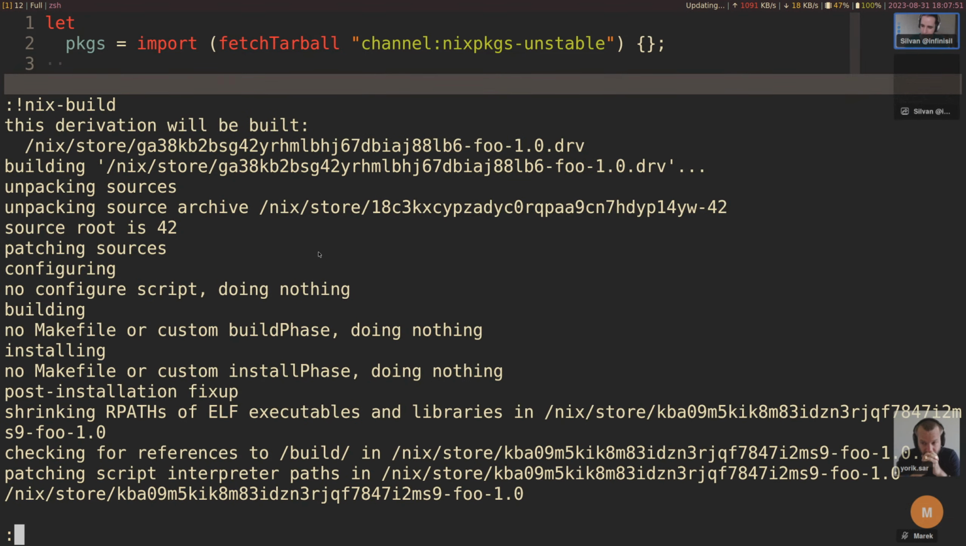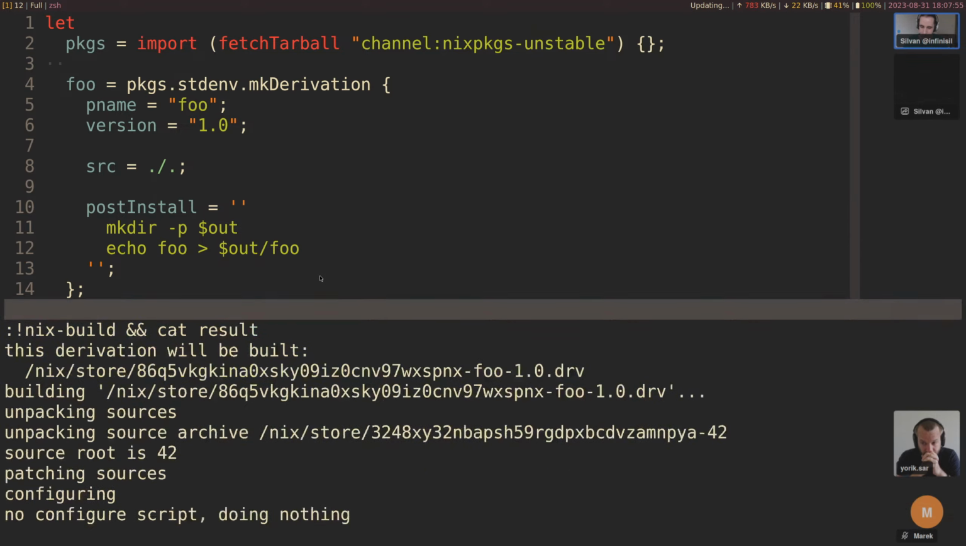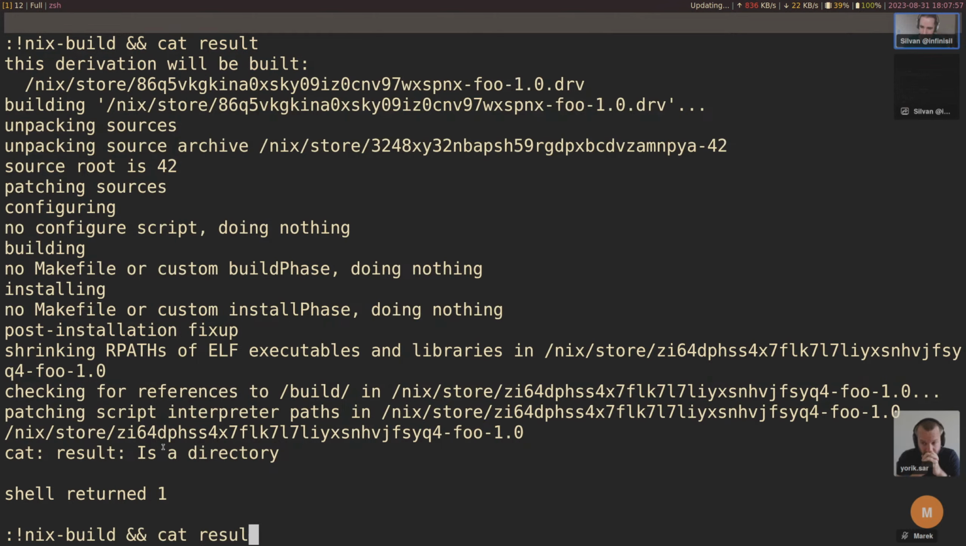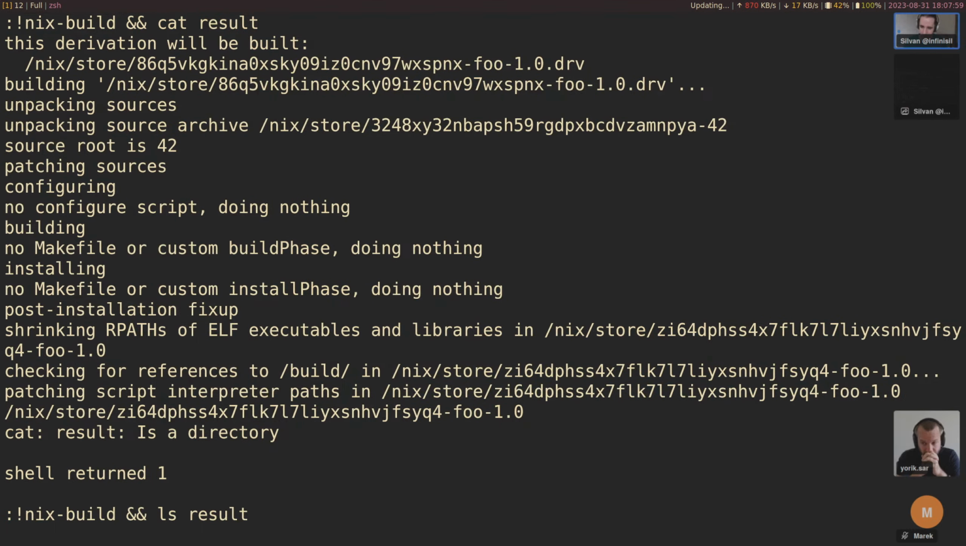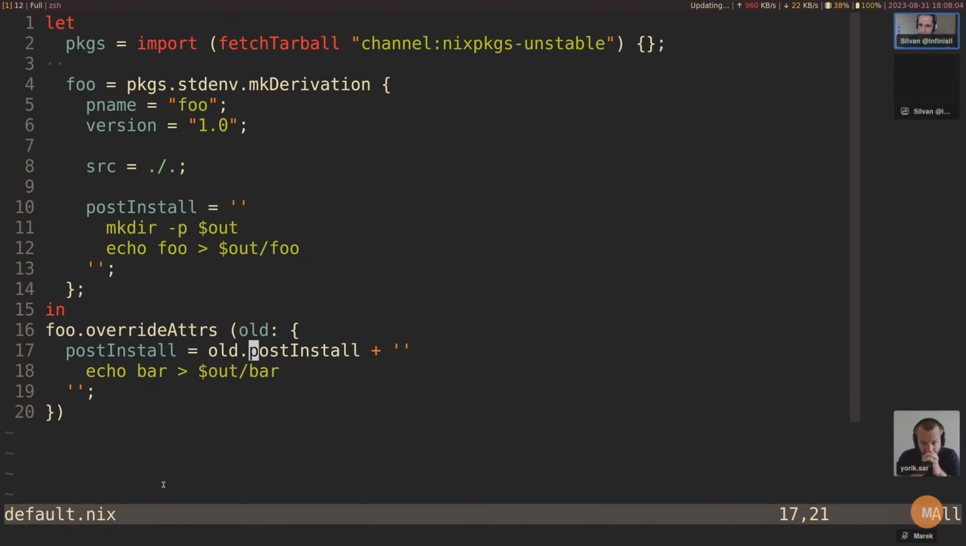All right, we can build this, and let's also cat the result. Oh, not cat the result, we're gonna ls result. All right, we can see 2 files were installed.